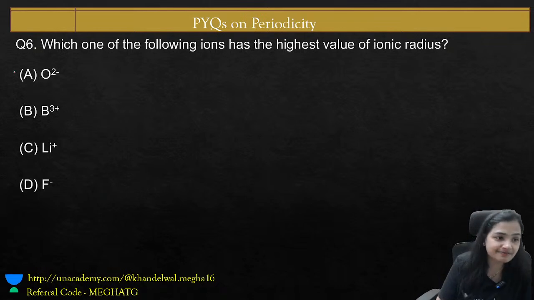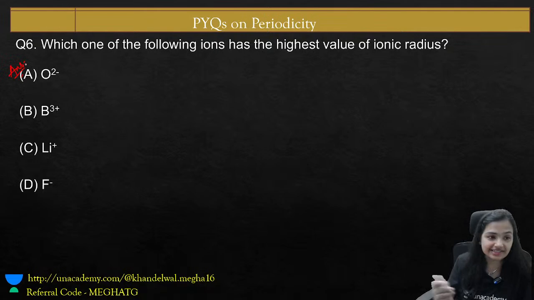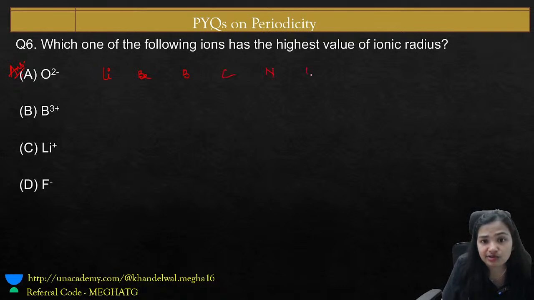Bingo, Chirag. Correct answer. He is the fastest finger first. O2 negative. Why O2 negative? We know that this is lithium, beryllium, boron, carbon, nitrogen, oxygen and fluorine. Okay. So here the lithium is Li positive, boron is B plus 3, and ultimately if you would see the fluorine is F negative and oxygen is O2 negative.